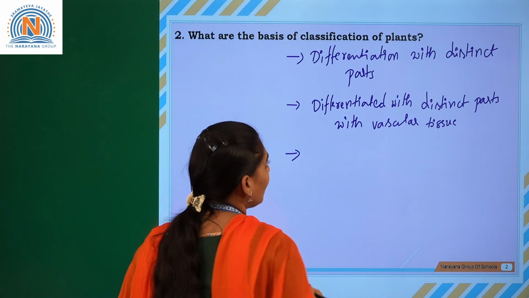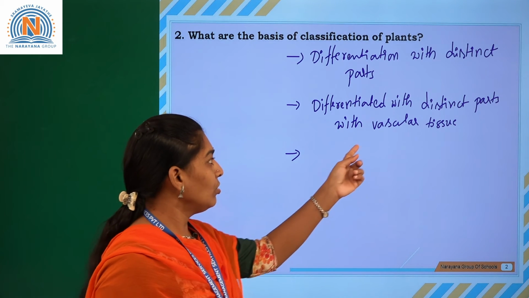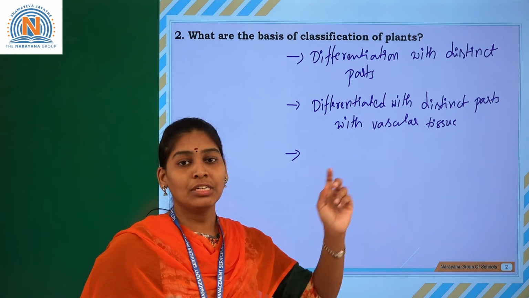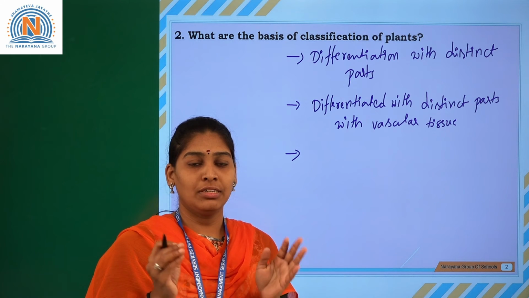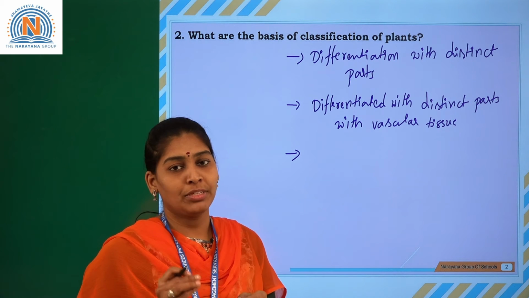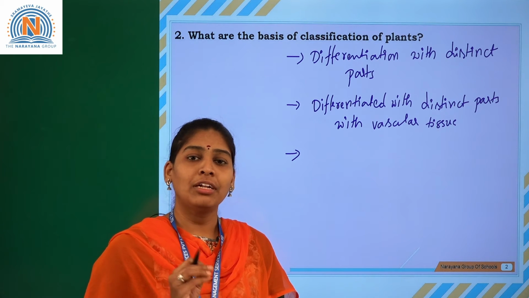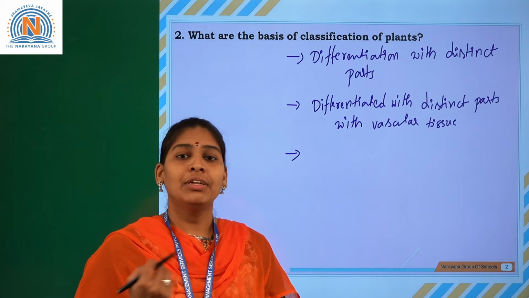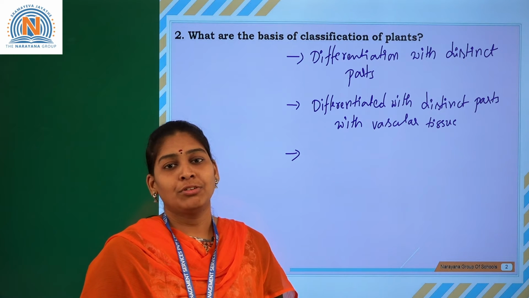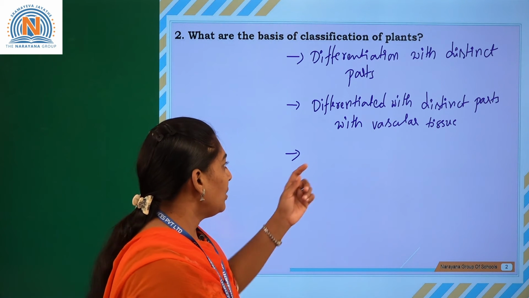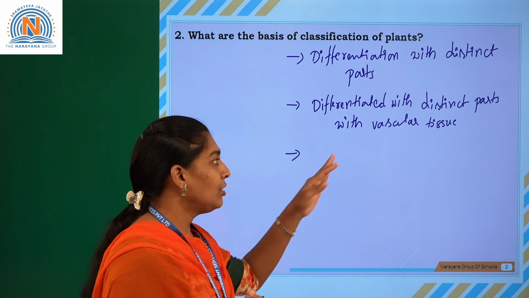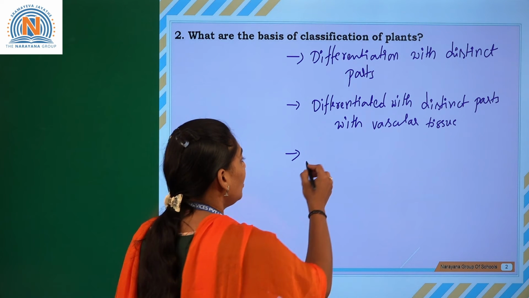Whether it is having vascular tissue, you know the meaning of vascular tissue, which is nothing but bearing of the xylem and the phloem. Xylem is responsible for transportation of water and minerals, whereas the phloem is responsible for food substances. So whether it is consisting of vascular tissue or not, then seed bearing.